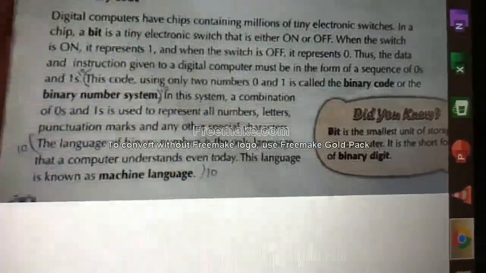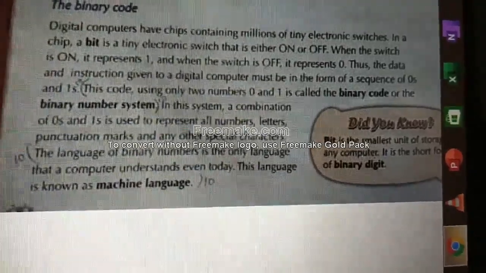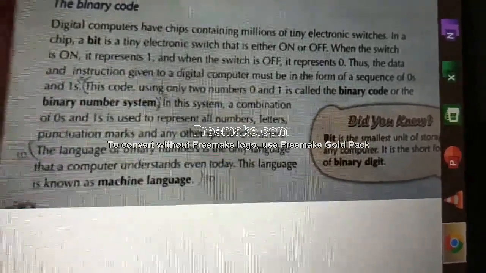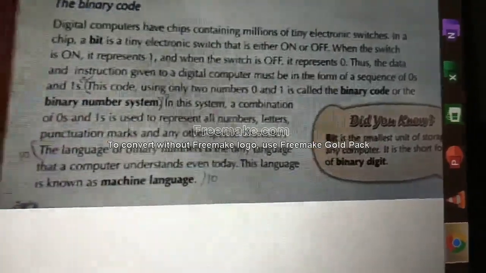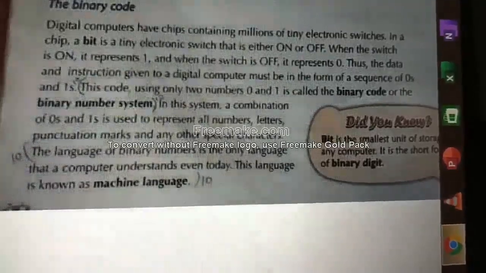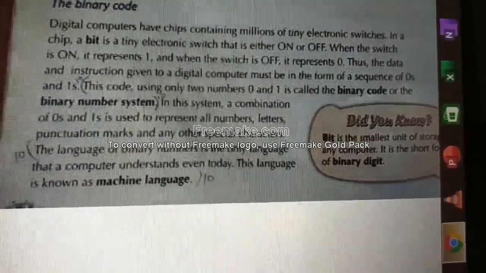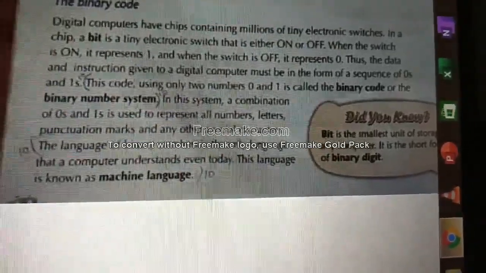So the answer is what? This code uses only two numbers, 0 and 1. It is called binary code or binary number system. The language of binary numbers is the only language that a computer understands even today.